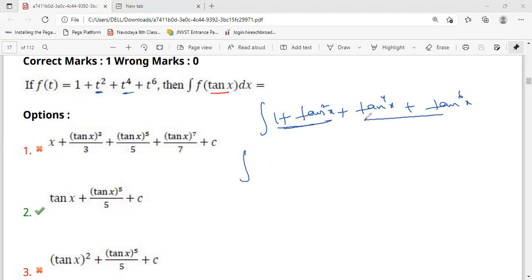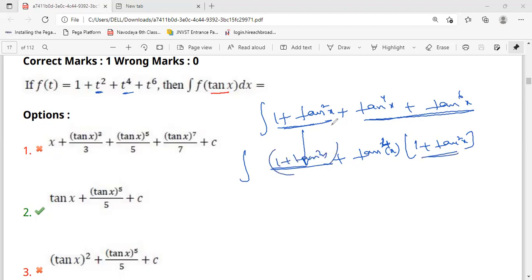This 1 plus tan square x. Here, if I take tan power 4x common, this will come here as it is, plus if you take tan square x common, what will it become? Take tan power 4x out, it becomes 1 plus tan square x. So here also 1 plus tan square x.